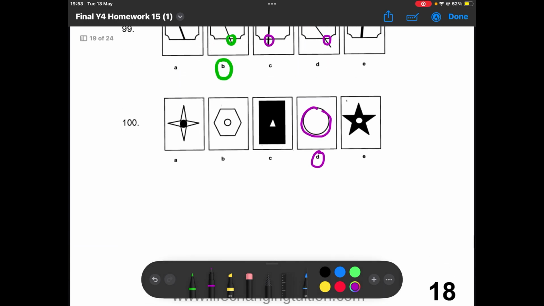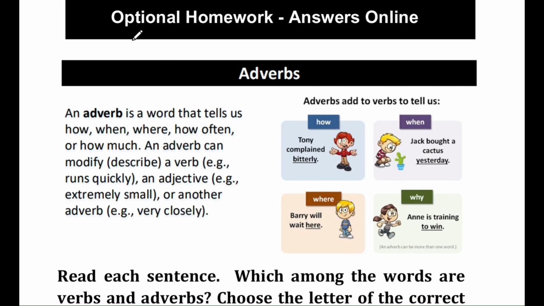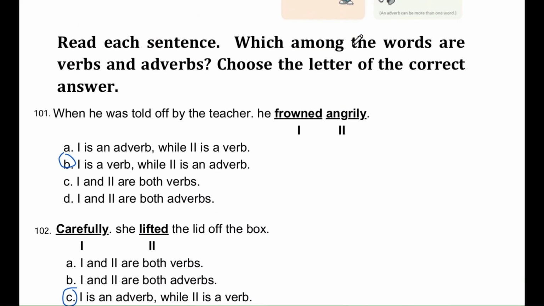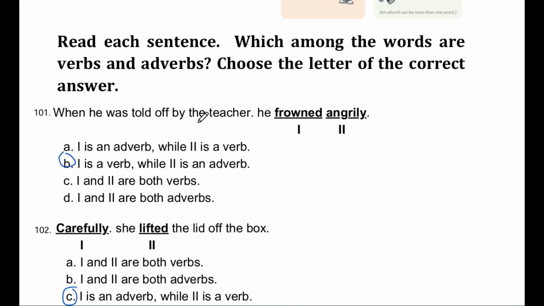And that's the end. Final section of our booklet, the optional questions. Question number 101. When he was told off by the teacher, he frowned angrily. We have two words we're looking at, I, frowned, and to, angrily. The options are: A, I is a noun; I is an adverb, while to is a verb. B, I is a verb, while to is an adverb. C, I and to are both verbs. D, I and to are both adverbs. The correct answer is B. I is a verb, while to is an adverb.